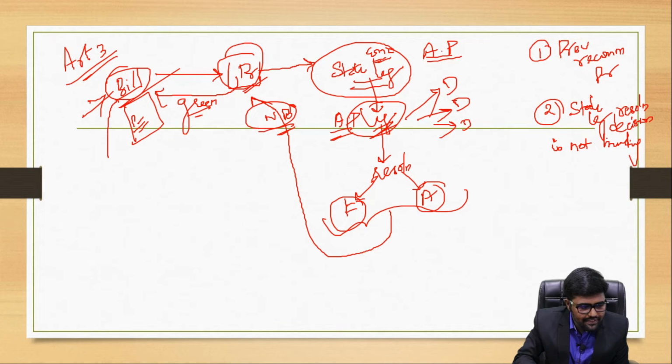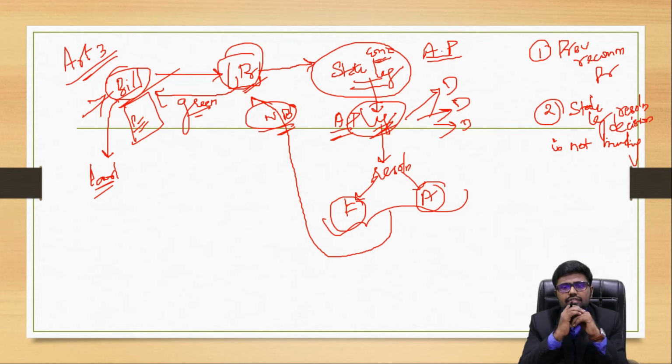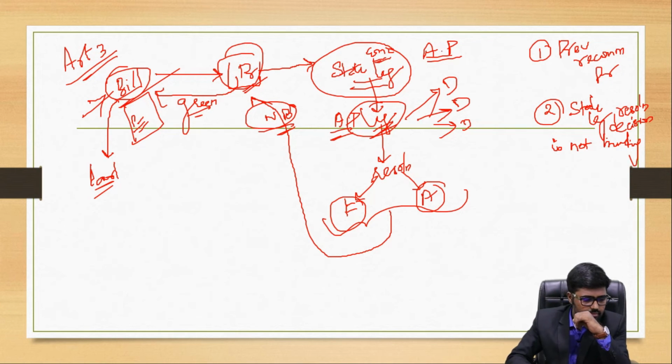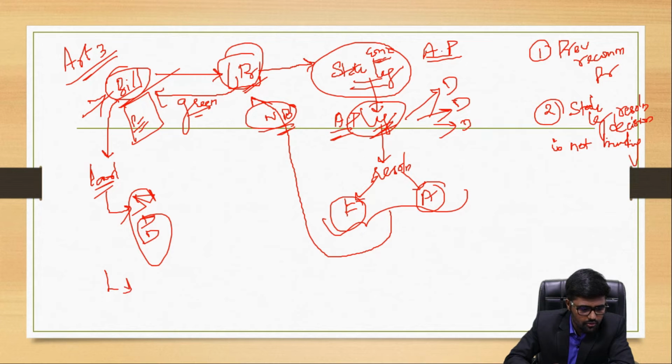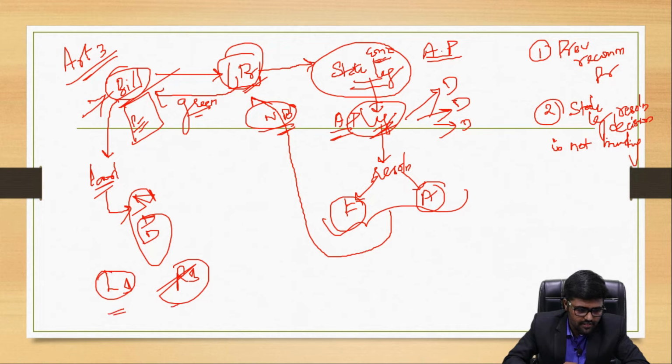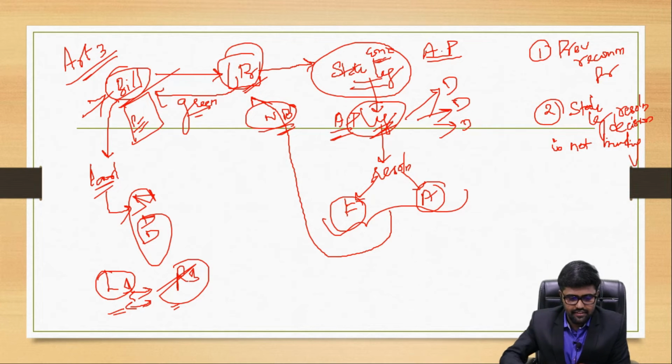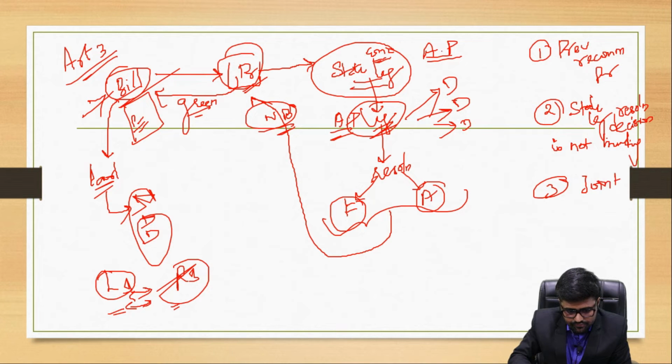Then the bill will be tabled in the parliament. Which house? Lok Sabha or Rajya Sabha. It can be tabled in either house. Then the same debate, discussion and deliberation will go on in both houses, let it be Lok Sabha or Rajya Sabha. There will be a resolution. It has to be passed by both the houses, but it should be passed separately. So what does it mean? There cannot be any joint sitting.